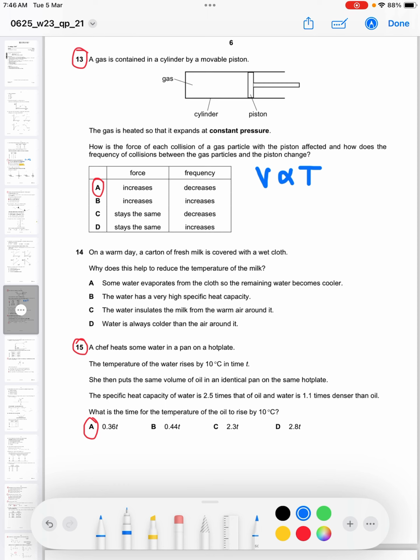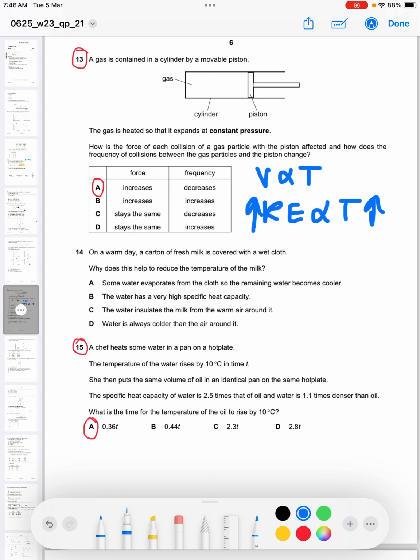How is the force of each collision of a gas particle with the piston affected? And how does the frequency of collisions between the gas particles and the piston change? Remember, the gas is heated, meaning the temperature increases. Kinetic energy is proportional to temperature, so with temperature increasing, the kinetic energy of the molecules increases.